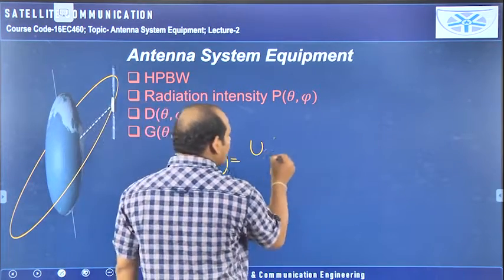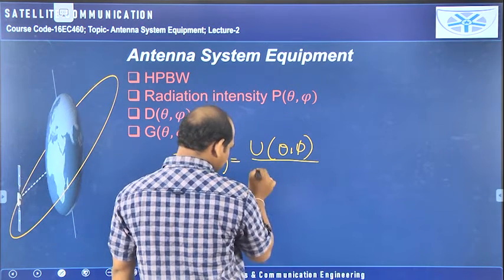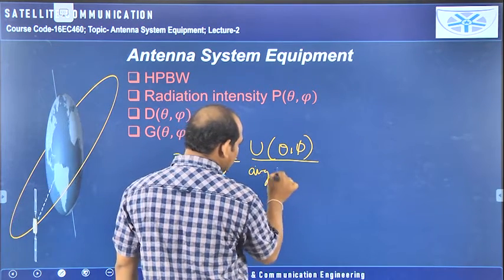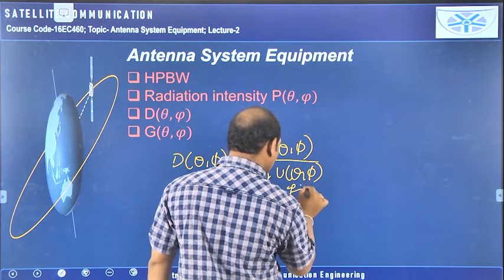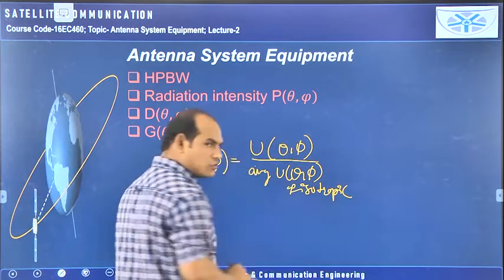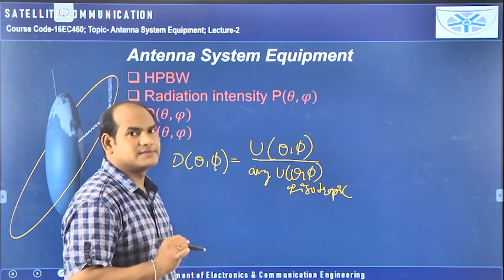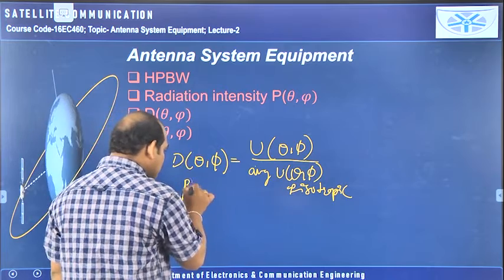So U of theta comma phi by the average value of U of theta comma phi of the isotropic antenna. We are defining the directivity of one particular practical antenna.